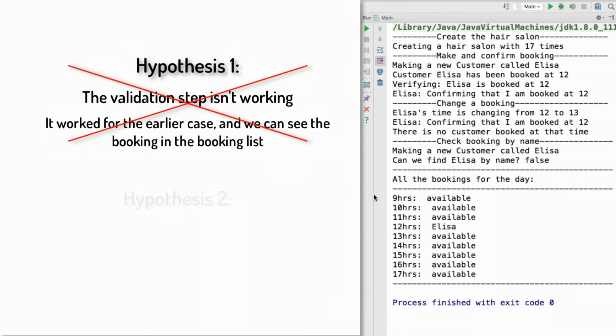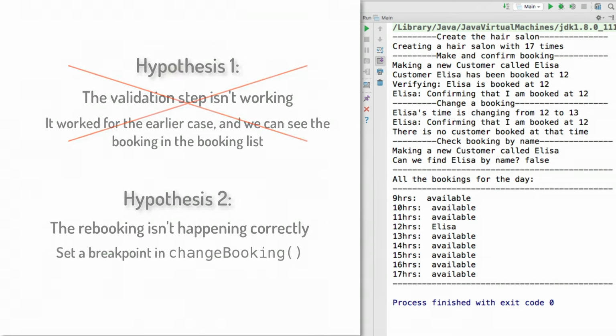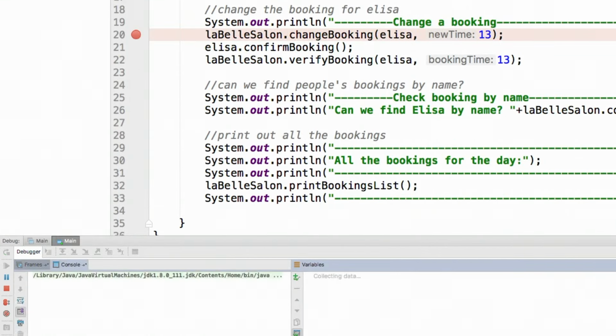The second option is that the rebooking isn't happening correctly. So the change for some reason just isn't taking place. So to test this, we'll set a breakpoint in change booking and see if the parameters are coming in correctly and whether the booking list is being saved correctly. So let's go in and put in the breakpoint into change booking, and then we run it.